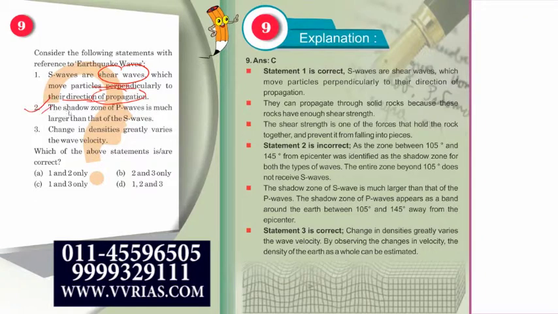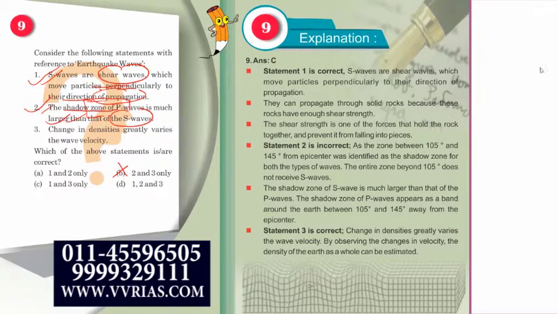Second statement: the shadow zone of P waves is much larger than that of S waves. The first statement is correct, so we can eliminate which option? B option.